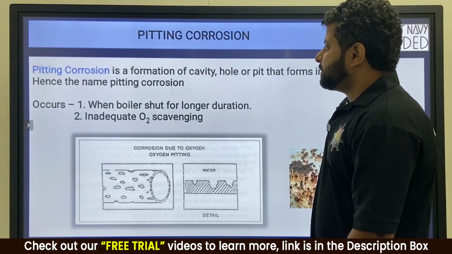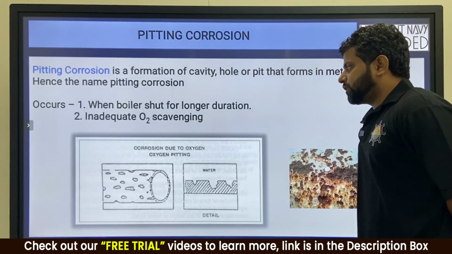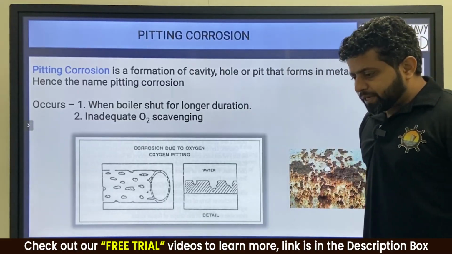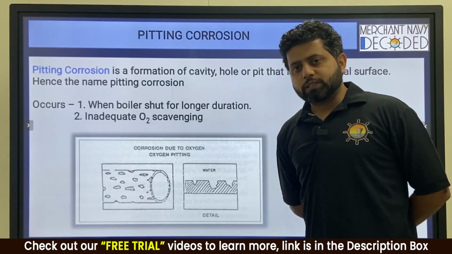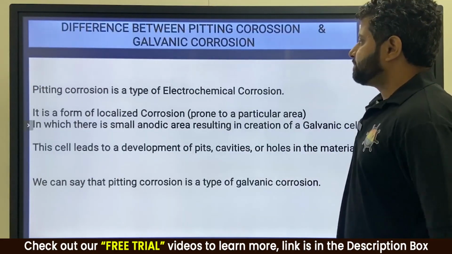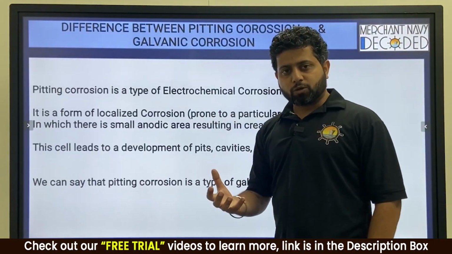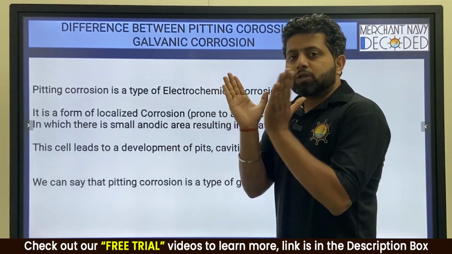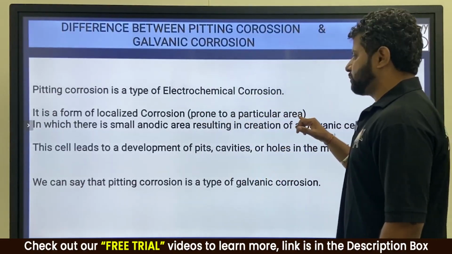So pitting occurs when boiler is shut down for longer duration and inadequate oxygen scavenging. Oxygen is the biggest problem when it comes to pitting. So let's see why. Pitting corrosion again is a type of electrochemical corrosion, galvanic corrosion in which one forms anode, one more forms cathode, but it is again concentrated type. It's a form of localized corrosion prone to a particular area.